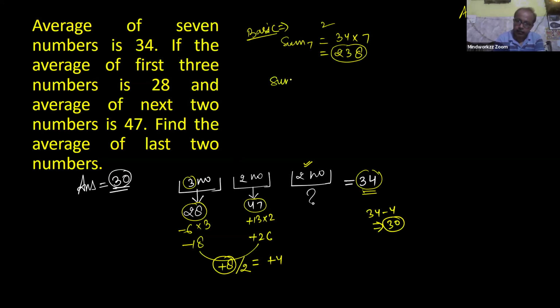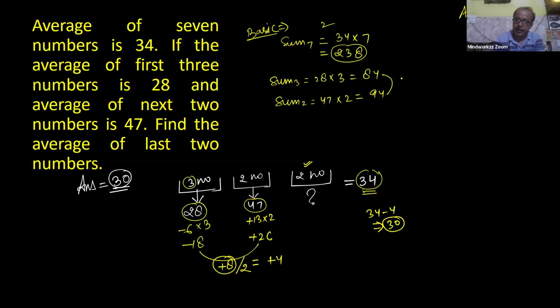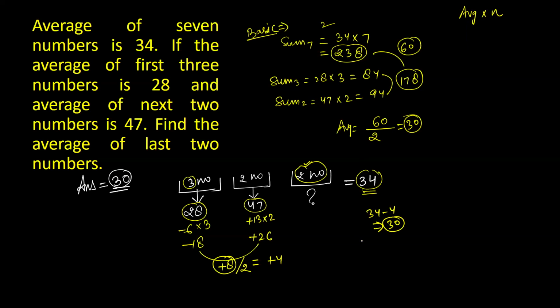Now, the sum of the initial 3 numbers is what? It's 28 into 3, it means 84. The sum of the next two numbers is 47 multiplied by 2, it means 94. After adding these two values, 178. So the difference of these two is 60. But this is the total of the last two numbers, and to convert this value into an average because of two numbers, we divide by 2. Why? Because average is the sum of observations divided by the number of observations. It's 30.